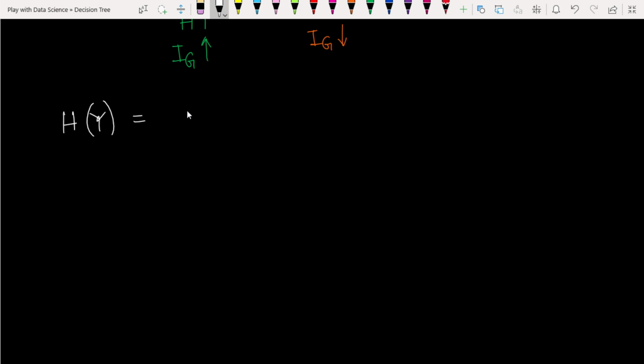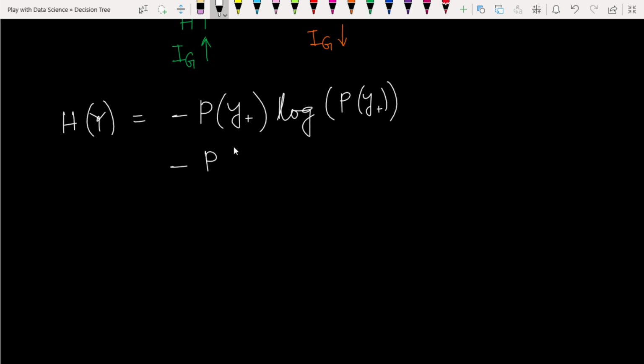To calculate the entropy, we are calculating minus probability of y plus, log of probability of y plus, minus probability of y minus, log of probability of y minus.